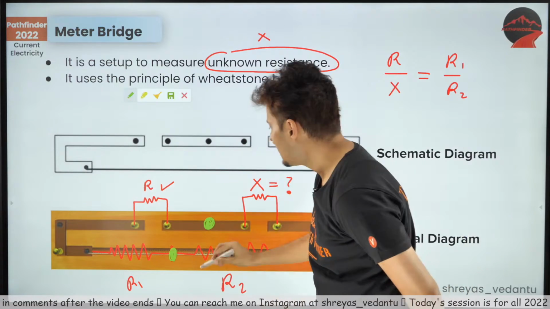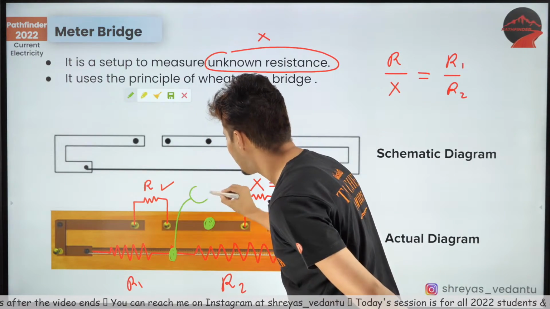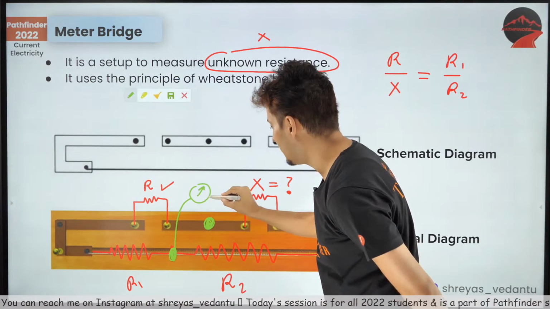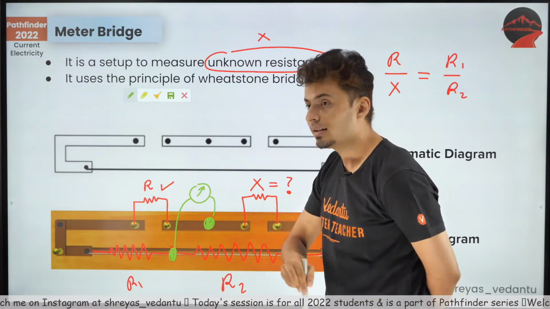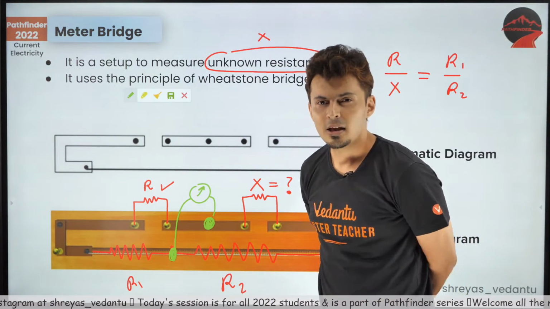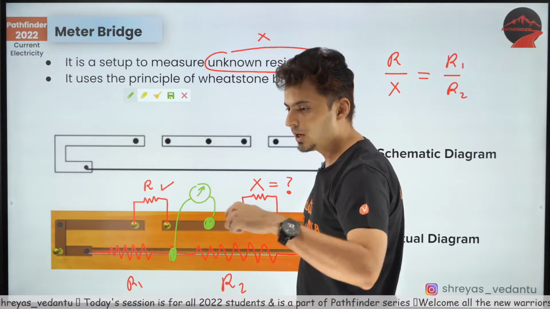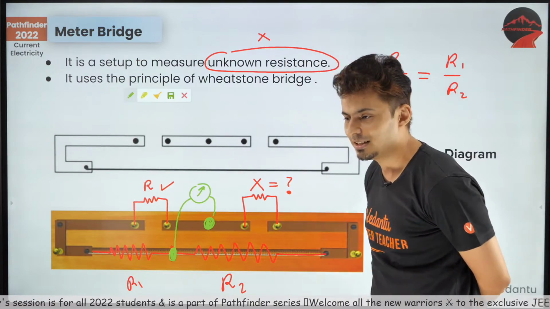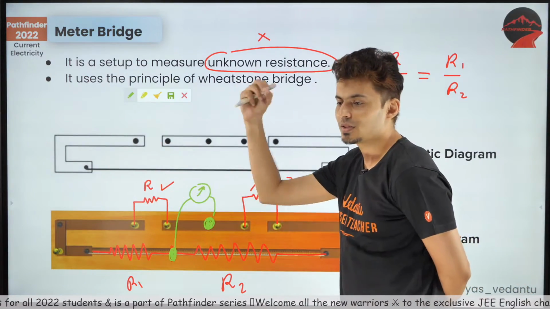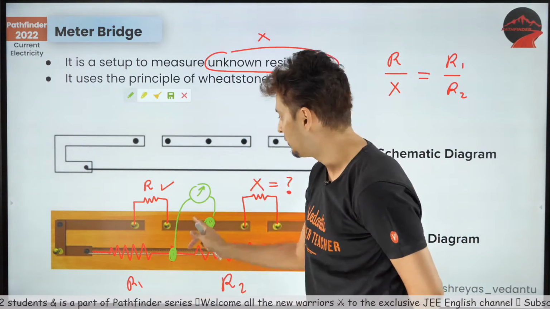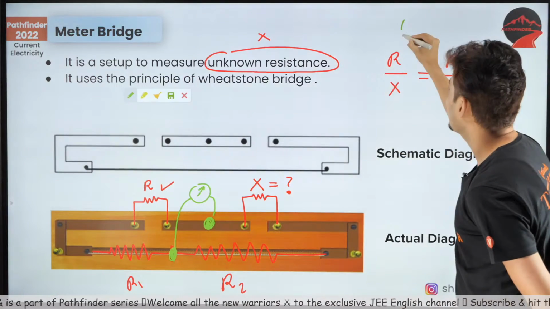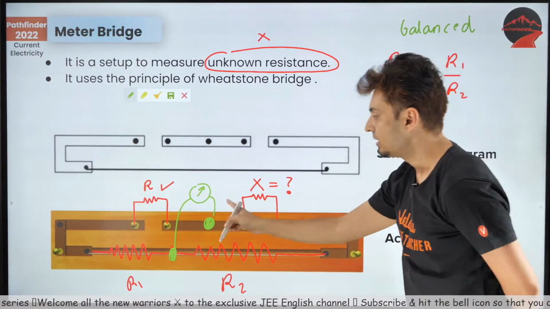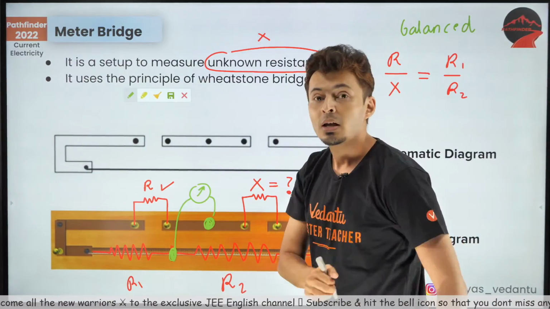That means if I connect a device which measures current between these 2 points, what will be the reading shown by that device? Come on guys, answer in the chat box. Nothing. It will show 0 current. No current will flow between these 2 points because it has been balanced. That's the whole objective.